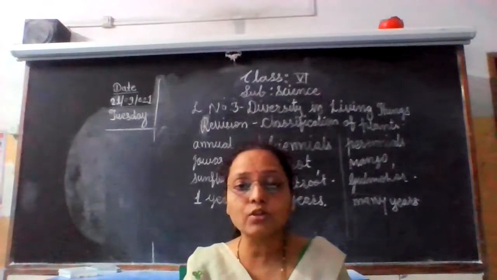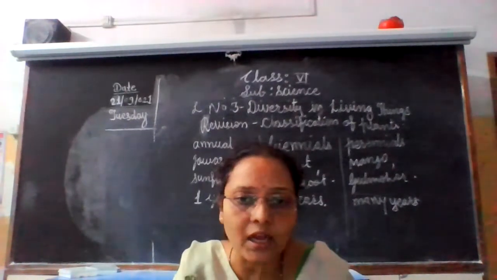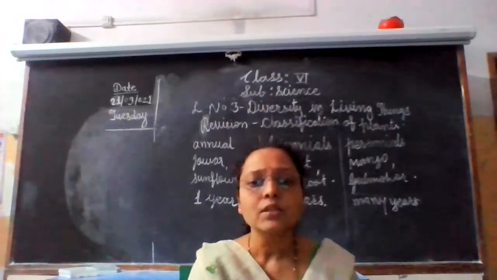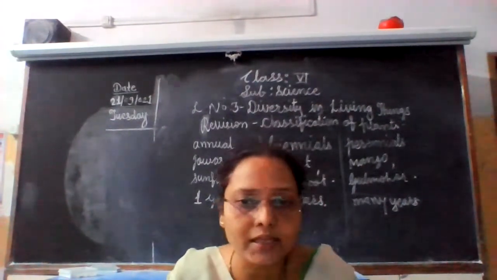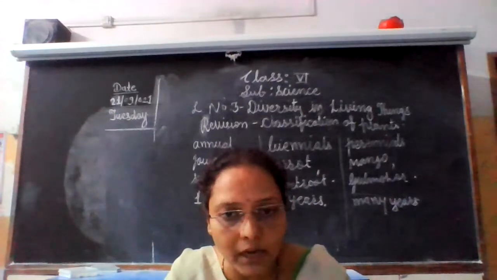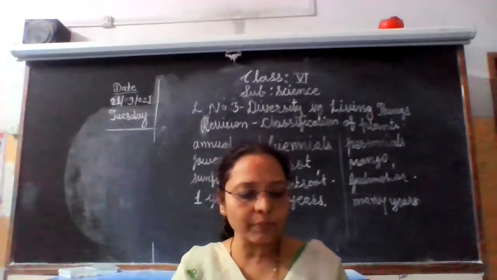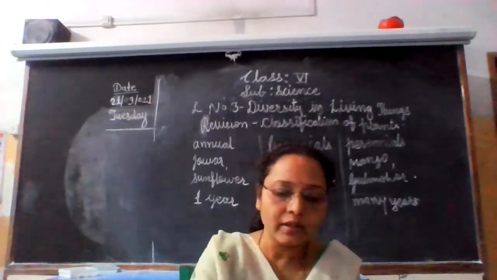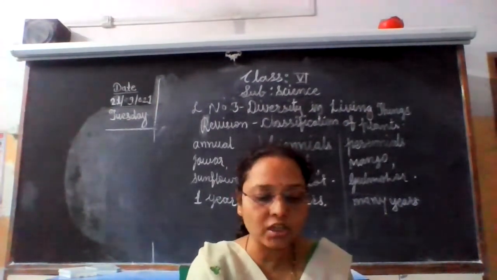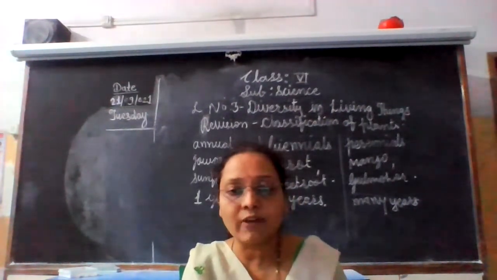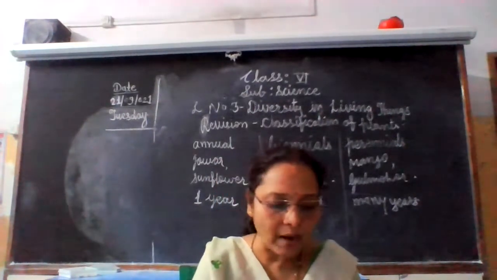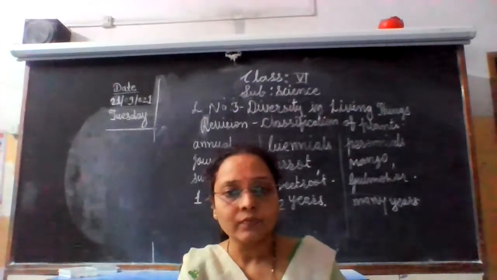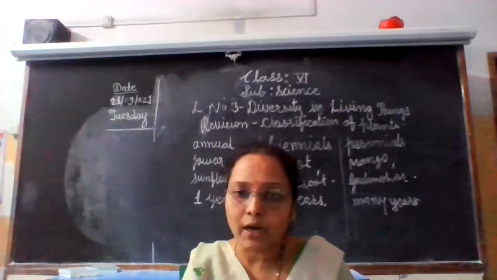The plants which grow only in the desert area, like cactus, date palm, are desert plants. Then some plants grow in marshy areas, so their habitat is marshy, so they are classified on the basis of their habitat. Okay, so this is about the classification of plants.